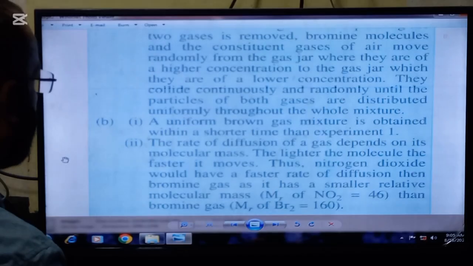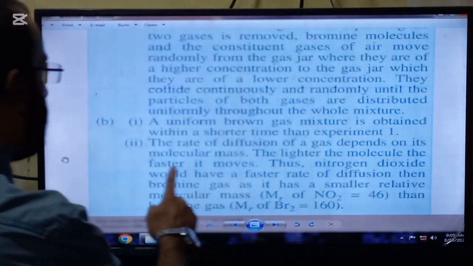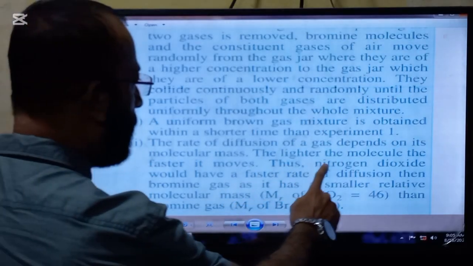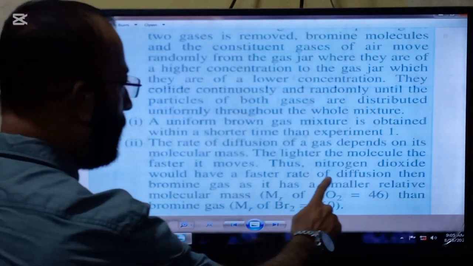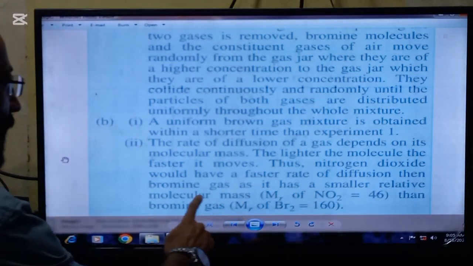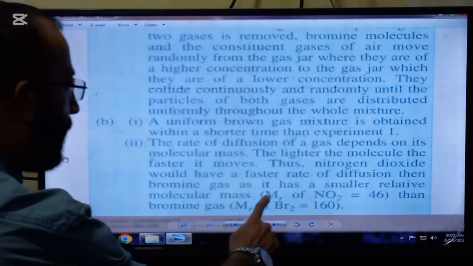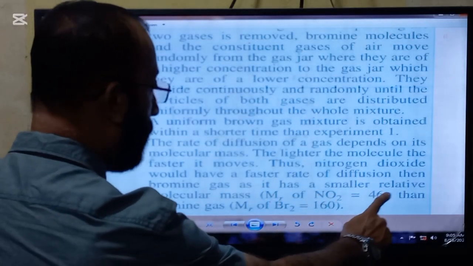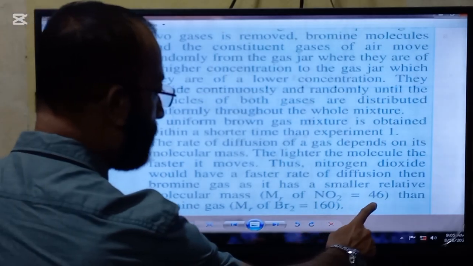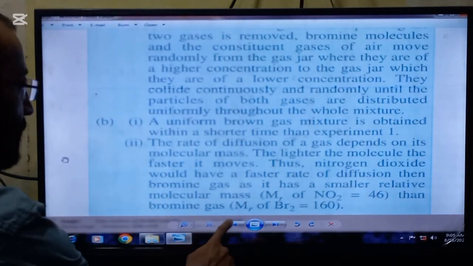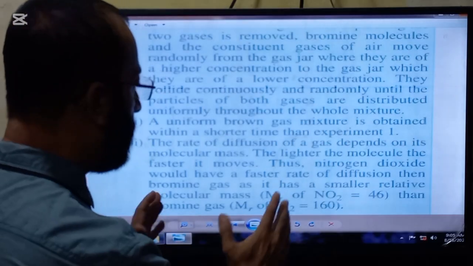So here is the answer. The rate of the diffusion of a gas depends on its molecular mass. The lighter the molecule, the faster it moves. Thus, nitrogen dioxide would have a faster rate of diffusion than bromine gas as it has a smaller relative molecular mass. The relative molecular mass of NO2 is 46, while bromine gas has a relative molecular mass of 160. So this is the reason.